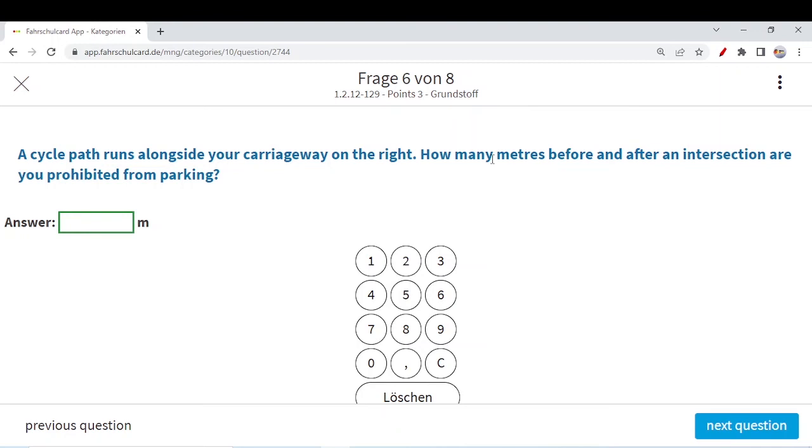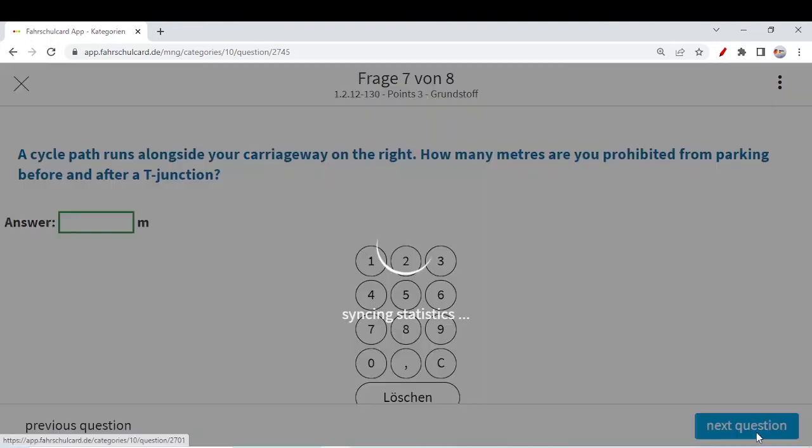is running alongside your carriageway, and an intersection is also coming, like the roads are coming from right and left. How many meters before and after an intersection can you not park if a cyclist path is with you? You have to remember it. It's 8 meters. You cannot park 8 meters before the junction or intersection if the cyclist path is alongside you on the right hand side, and even not 8 meters after. So 8 meters is the correct answer.